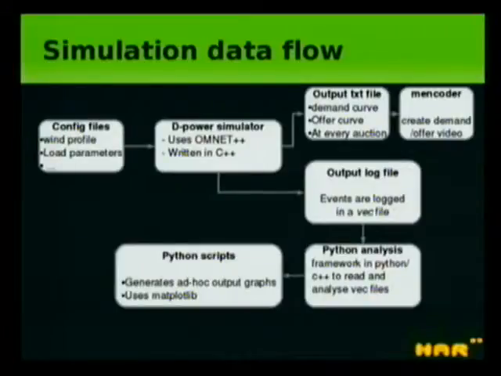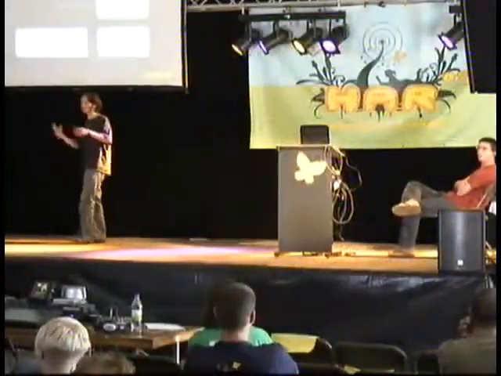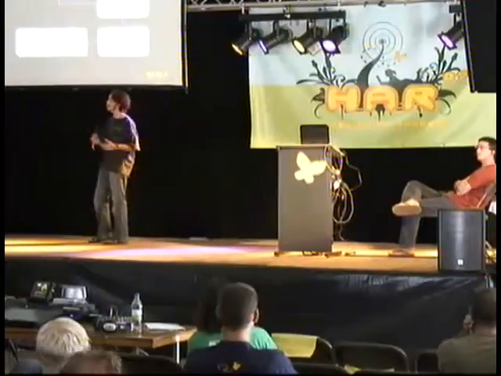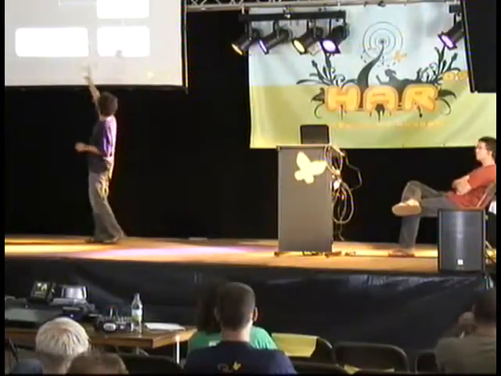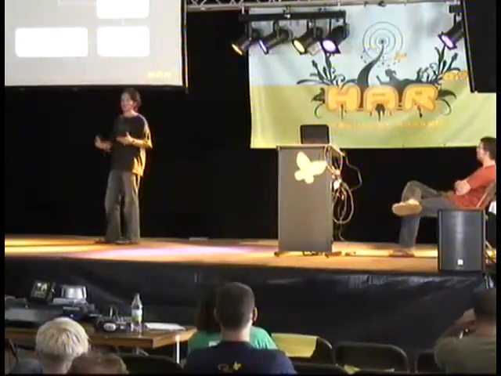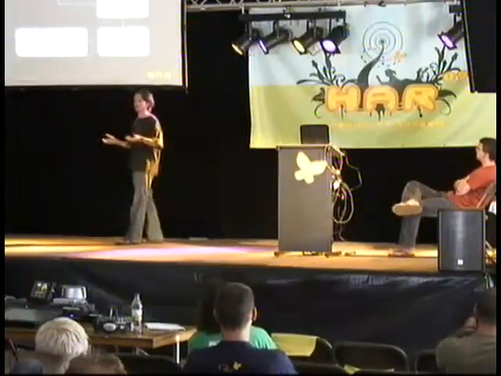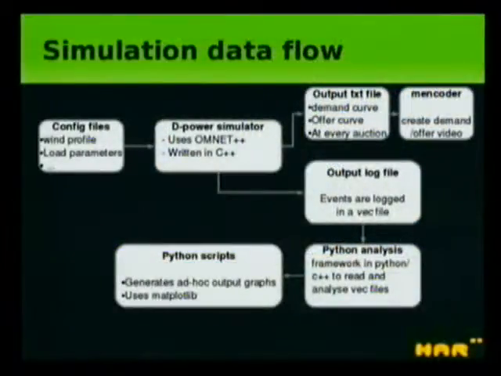In terms of implementation, this is quite simple. We have used this framework, Omnet++, which really helps us in getting an implementation fast and easy. We start with a config file. So we put all our assumptions in the system through a text file with input for the wind profile, for the different load parameters. Everything is inputted there. Then we go to the simulator, which is written in C++. So every object has its dynamic implemented in different files.